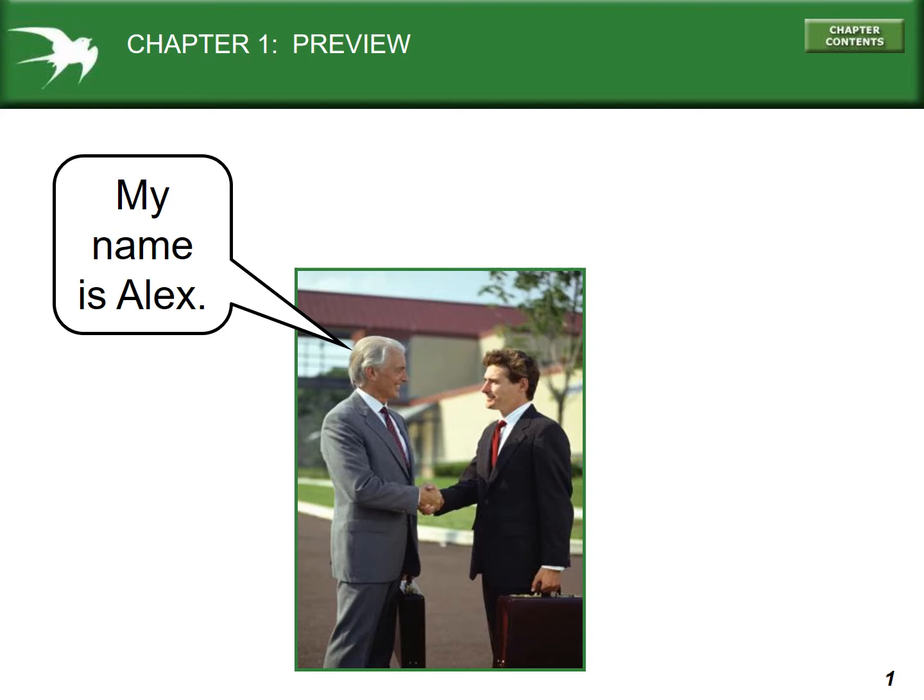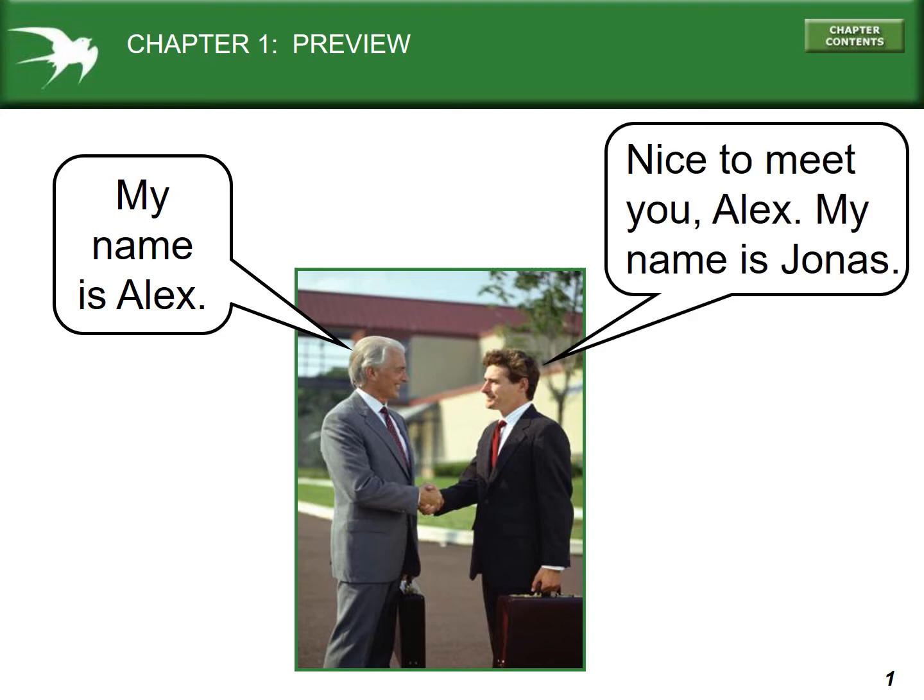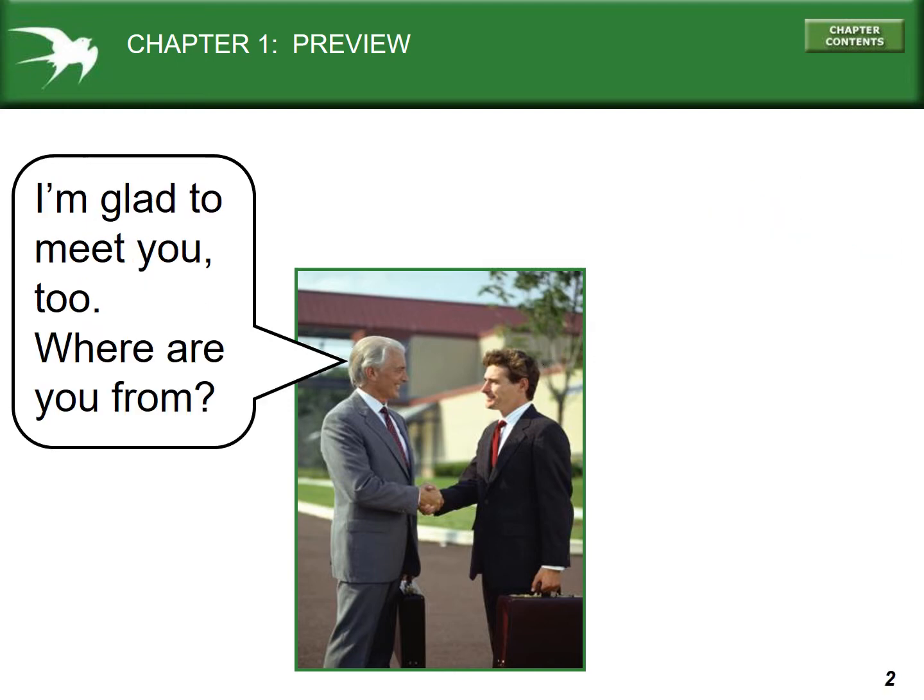So let's take a look quickly at this dialogue between these two gentlemen. My name is Alex. Nice to meet you, Alex. My name is Jonas. We can see two examples of a present tense verb, is in both cases. I'm glad to meet you too. Where are you from? Here we also see some verbs in the present tense. The apostrophe M is in the simple present tense, and are is in the simple present.